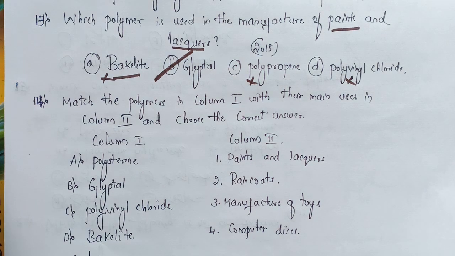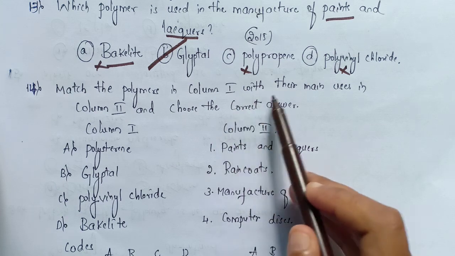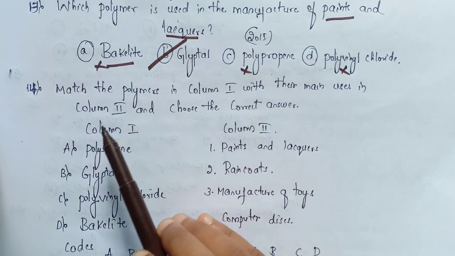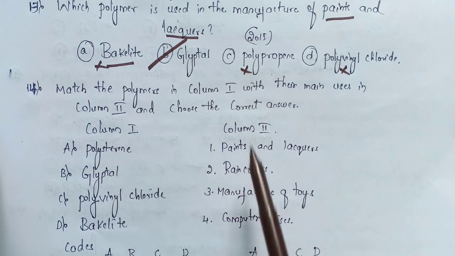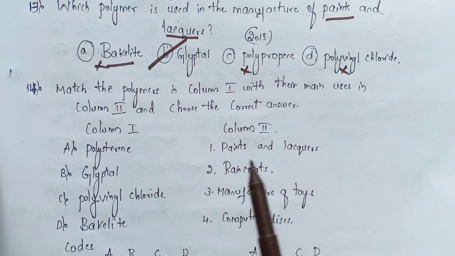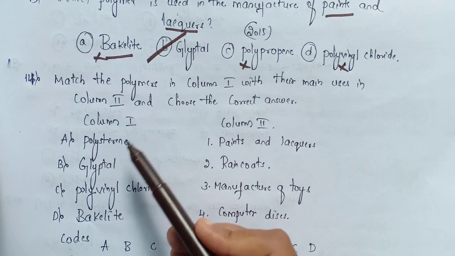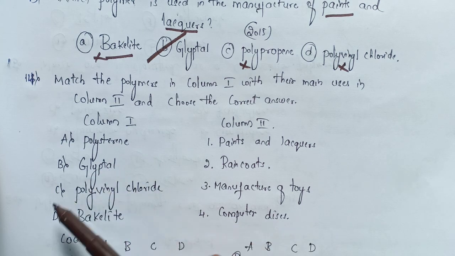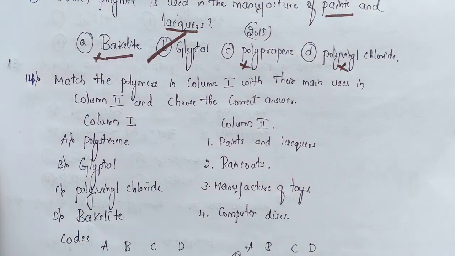Now coming to the 14th question, match the polymers in column A with their main uses in column 2 and choose the correct answers. Column 1 and column 2 they have given, so we have to match the correct answer for these. A, they have given polystyrene; B, glyptol; C is polyvinyl chloride; D is bakelite. We have to match the correct uses of them in column 2.